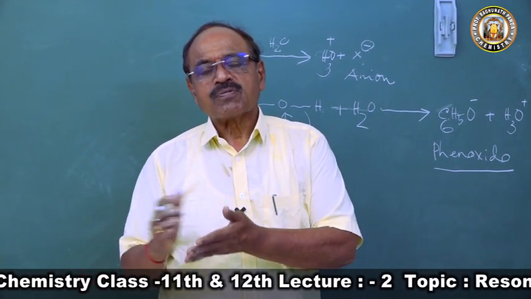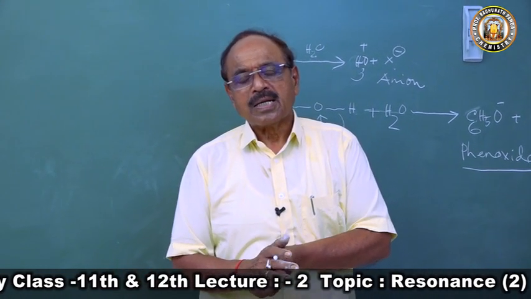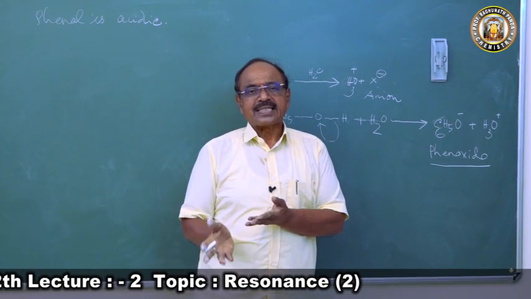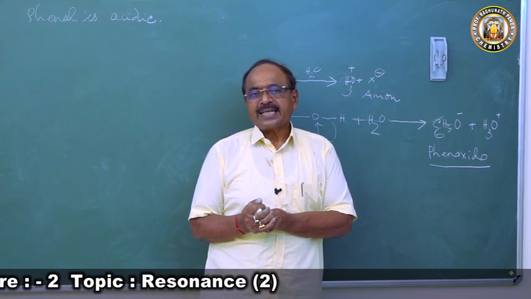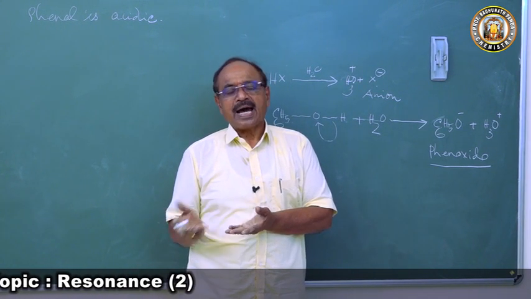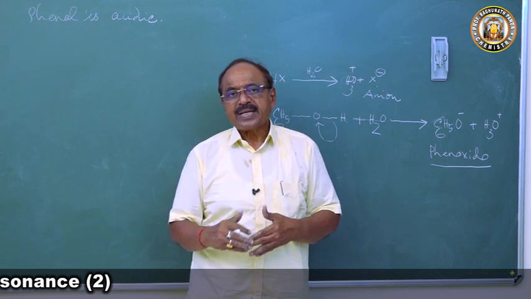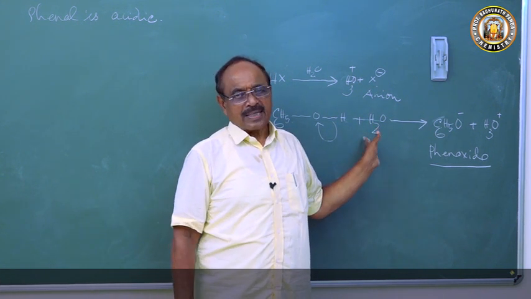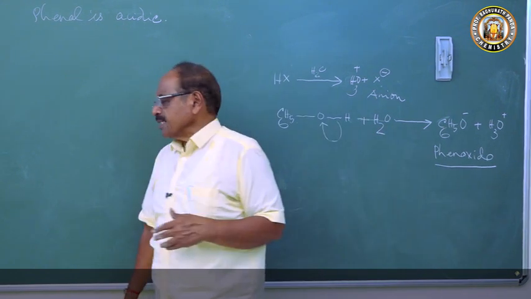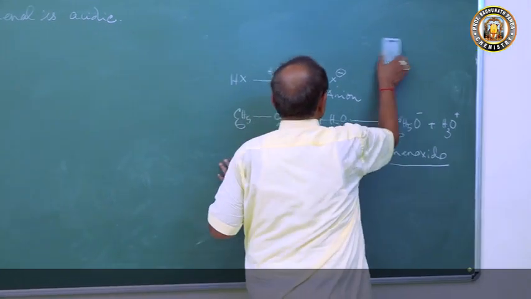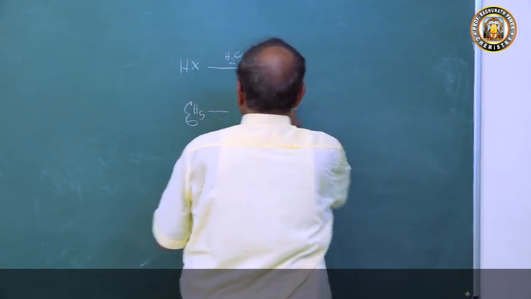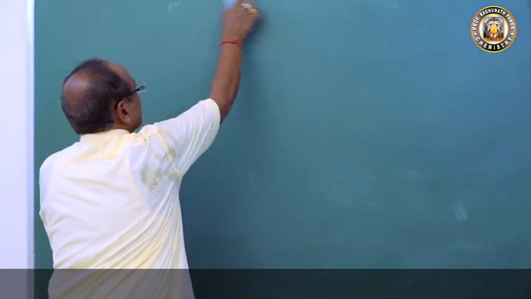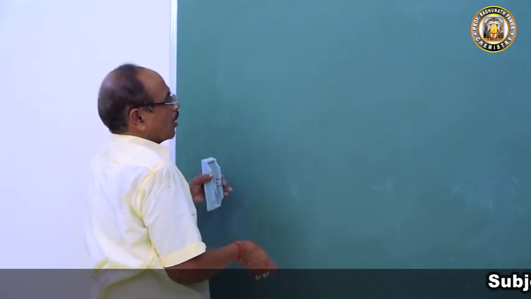As an example of acid strength, formic acid is 17.7 into 10 to the power minus 5 and acetic acid is 1.8 into 10 to the power minus 5. I explained this in the last class. I am recapitulating what I taught you in my last class so that you can understand better how phenol is acidic. Now with this concept, we will write the resonating structures of phenol, then we will write the resonating structures of the phenoxide ion.